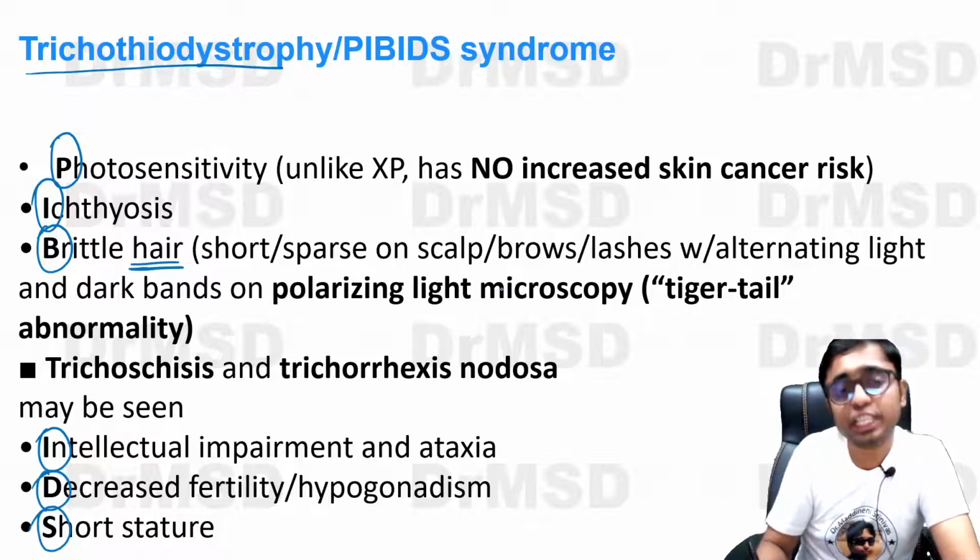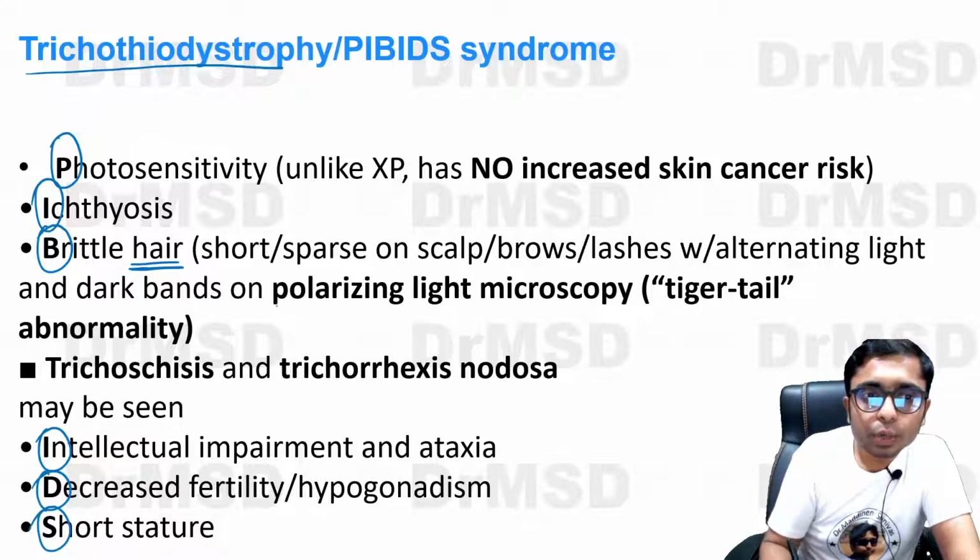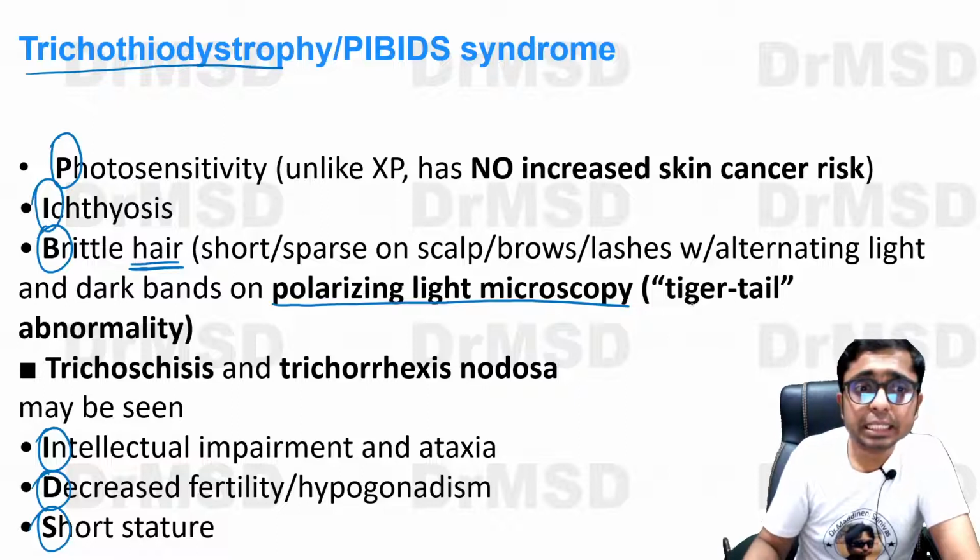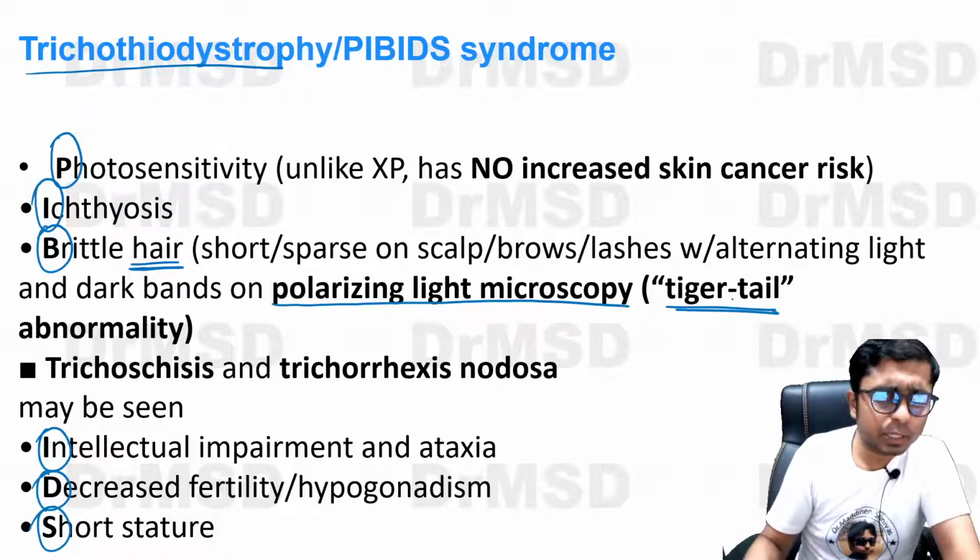And what are the hair changes which we can see? If we observe the hair under polarized light microscopy, we can see this tiger tail appearance. Why is it called tiger tail?